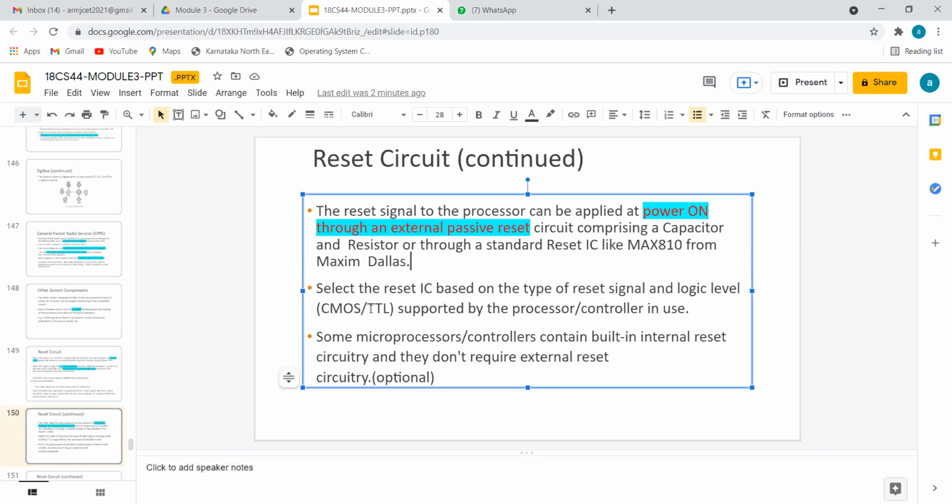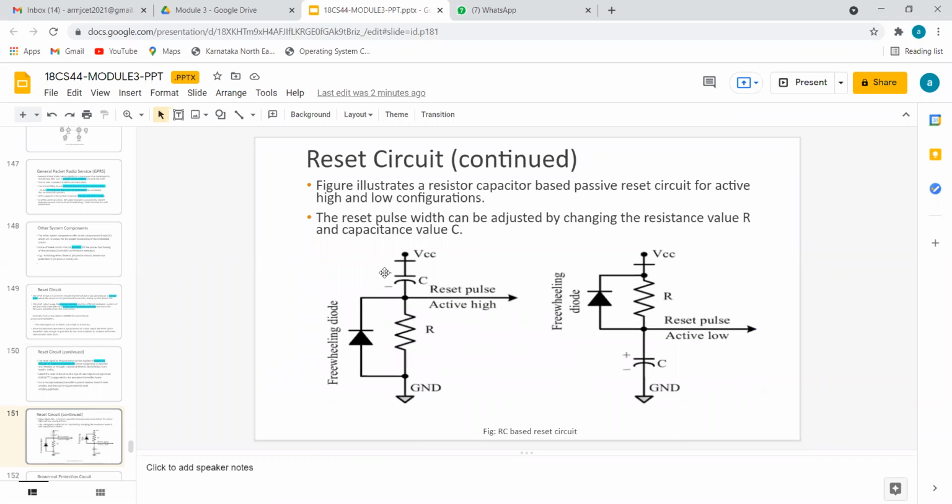It uses CMOS and TTL logic. It has a built-in command, and sometimes we can give an external reset also. In a computer, if you shut down properly, it is an internal reset. But if you shut down using the hardware button on the CPU cabinet, it is called an external reset. These are the two circuits which we refer to as reset circuits.